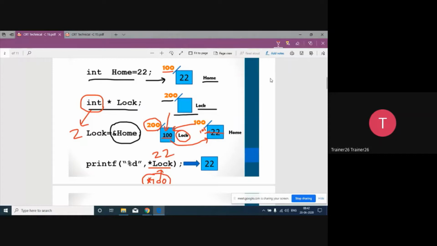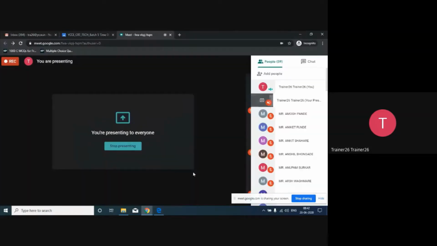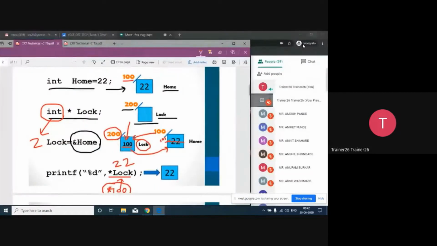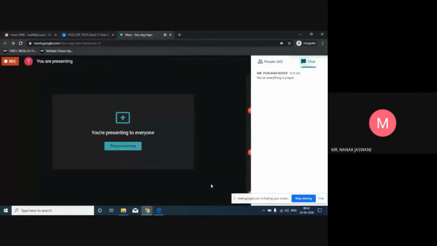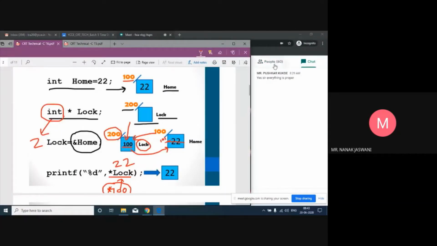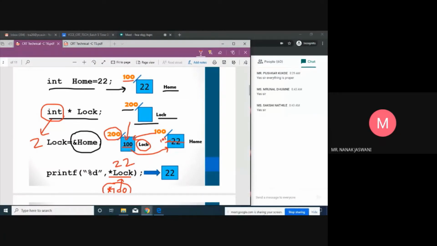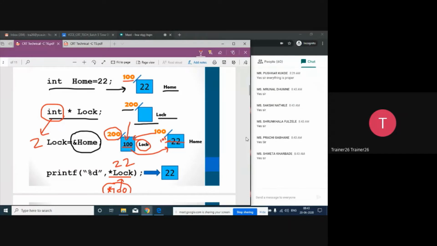Am I clear till this particular point? Can you reply to me in the chat box? Clear to everyone? So Shweta is there. Hello, Shweta Kharbade. Hello, Shweta. Am I audible to you?